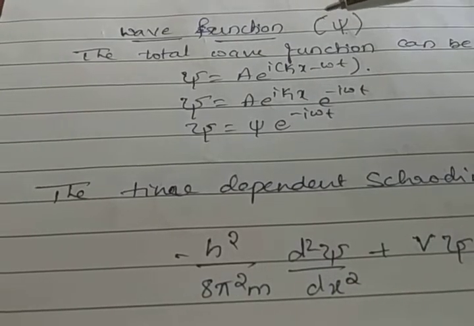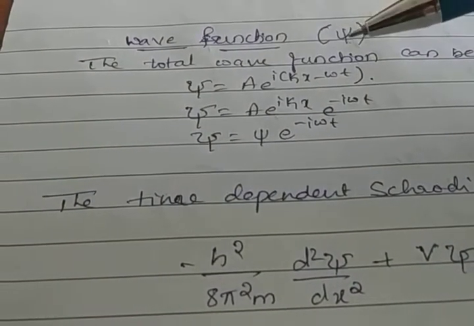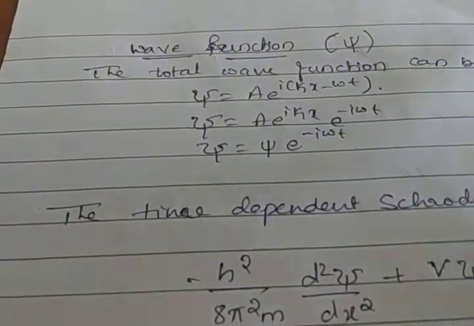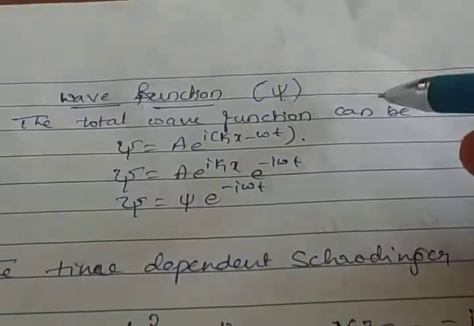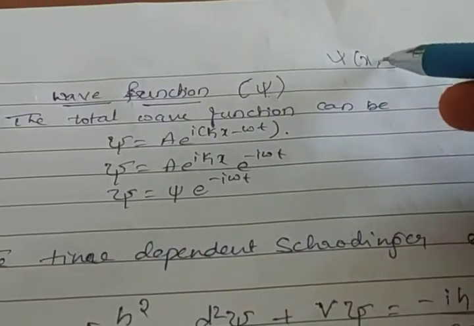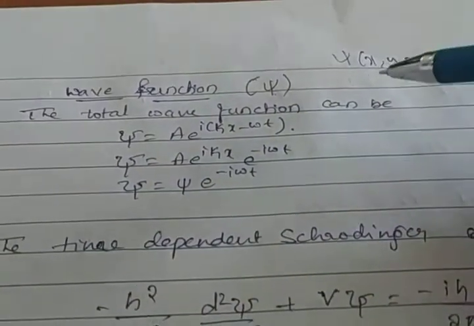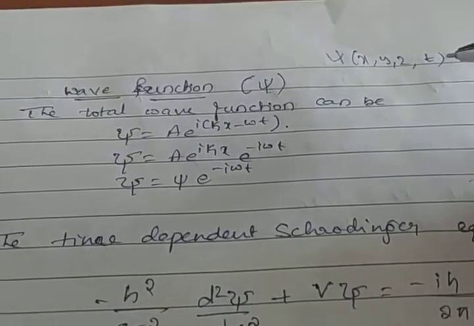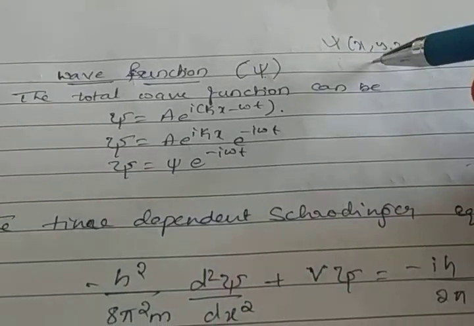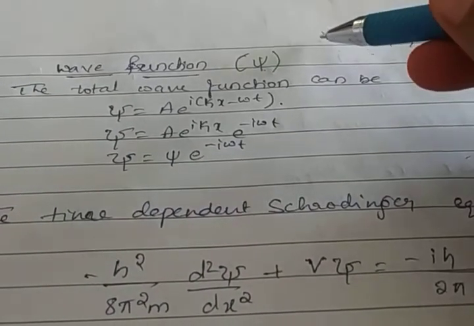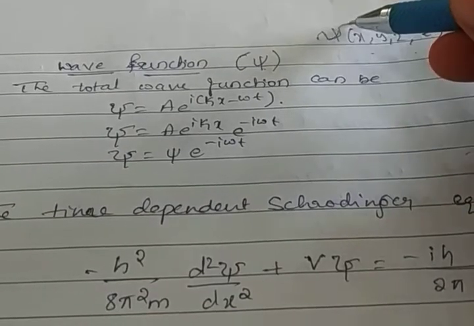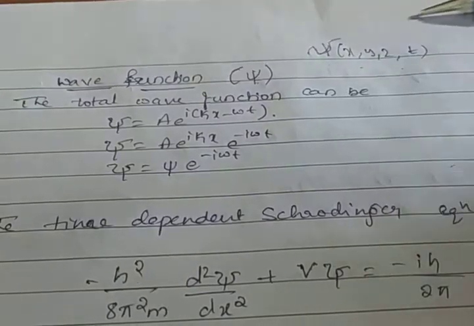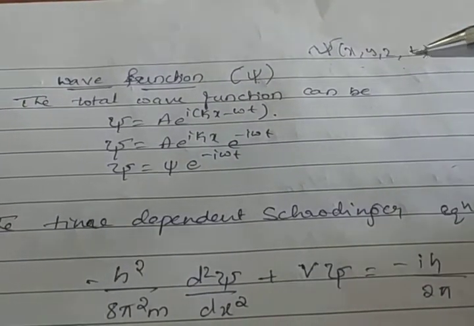There are two types of wave functions. A wave function may vary with respect to both the position of the physical system and time. It is represented as psi of x, y, z, t. This wave function depends on both position and time. That is called the total wave function and is represented by capital psi, like this. The capital psi wave function depends on both position and time.